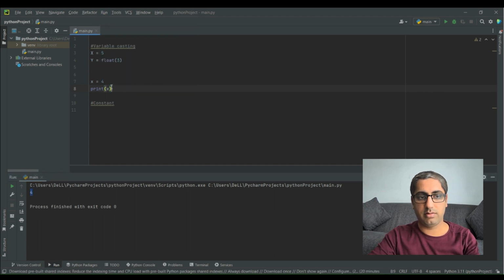And if I print capital X and run the program, it prints out 5. So these are case sensitive variables that you have to define. Capital X is not equal to small x. And this is all about the variables, comments, and constants in Python.